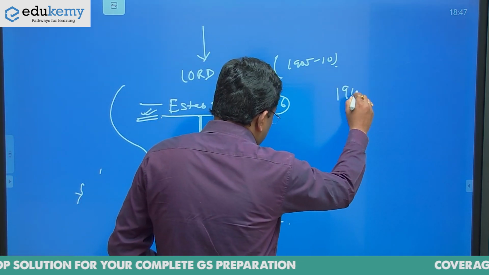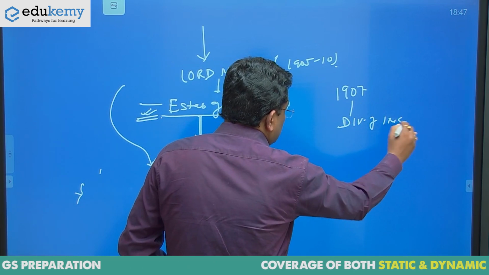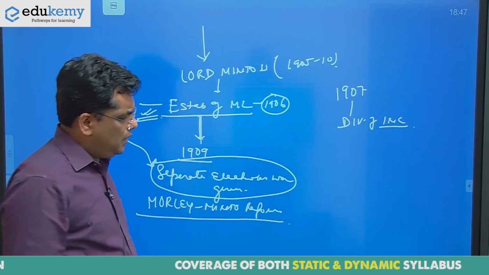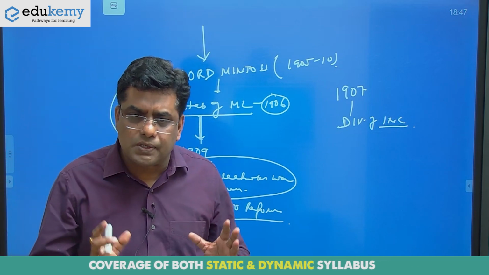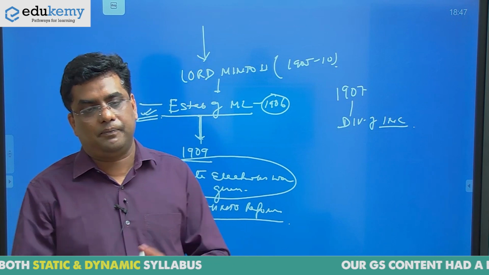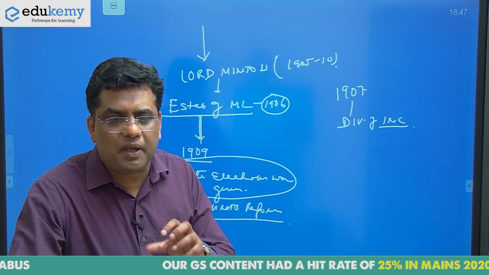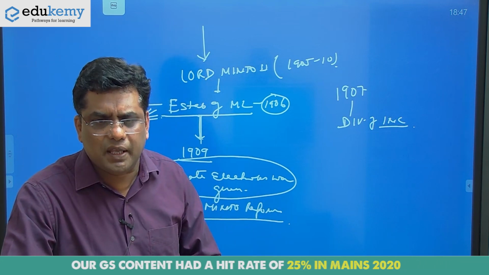Then 1907, division of Indian National Congress. In Congress, there were two powerful wings, moderate and extremist. And what was the main difference? Many types of differences were there.